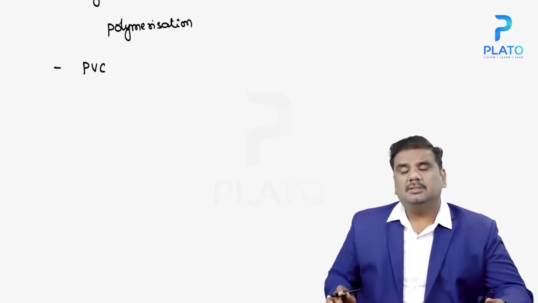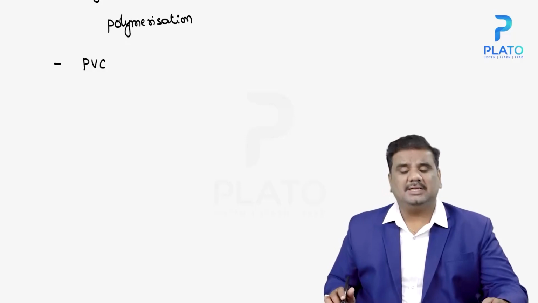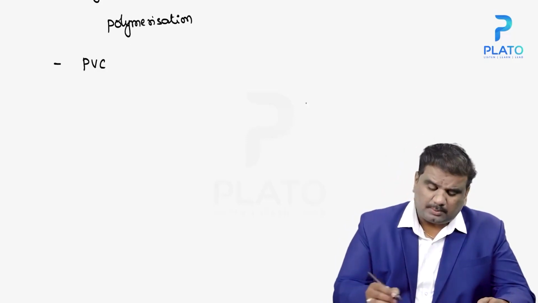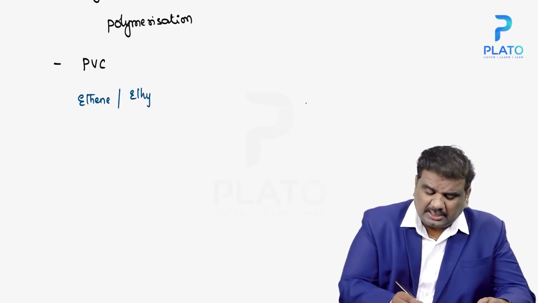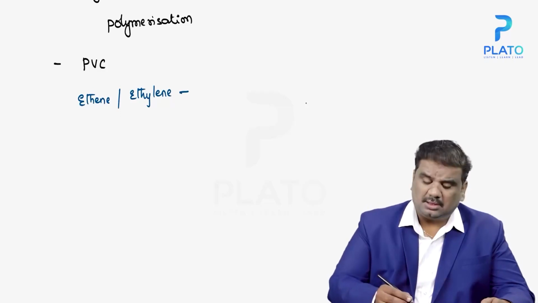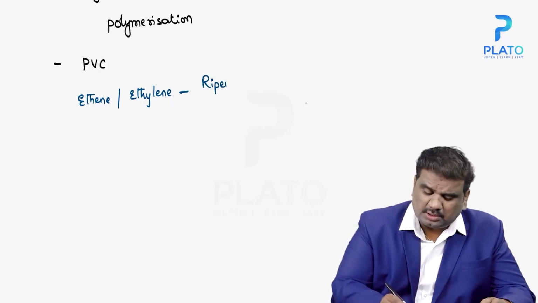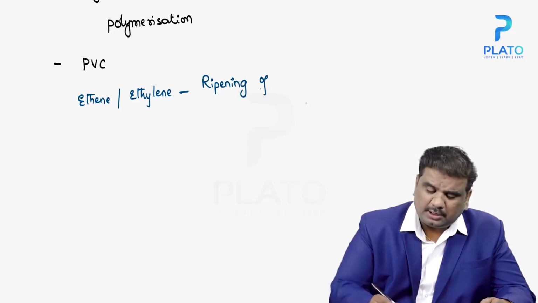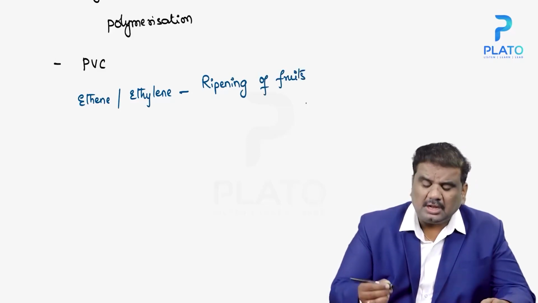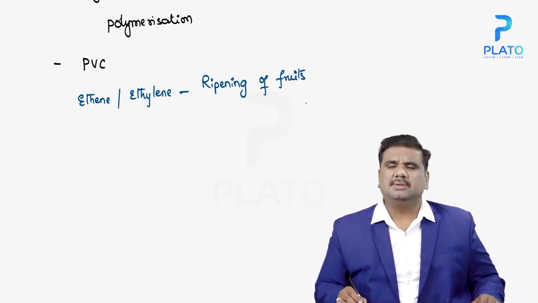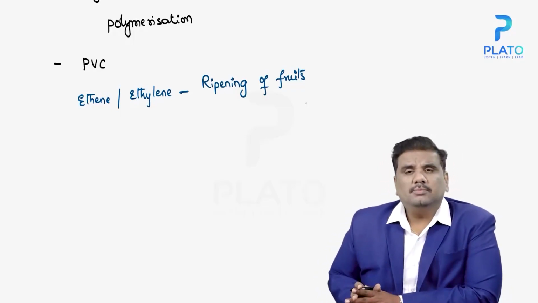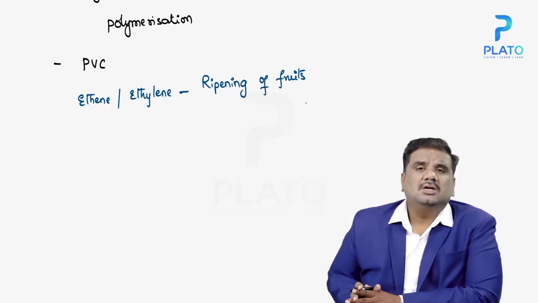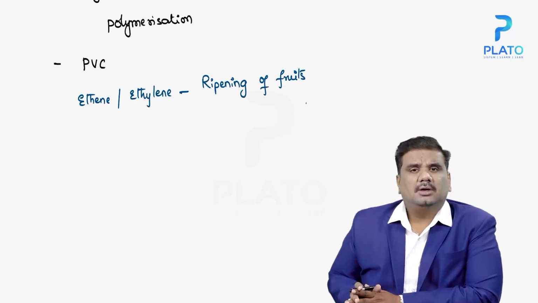At the same time, the moment you're talking about ethene or ethylene, this is used in the ripening of fruits. Ethene or ethylene is used in the ripening of fruits. For example, as of now, this is the right season, you can say, the mangoes have started. The green colored mangoes will turn yellow colored mangoes. Not on the trees.